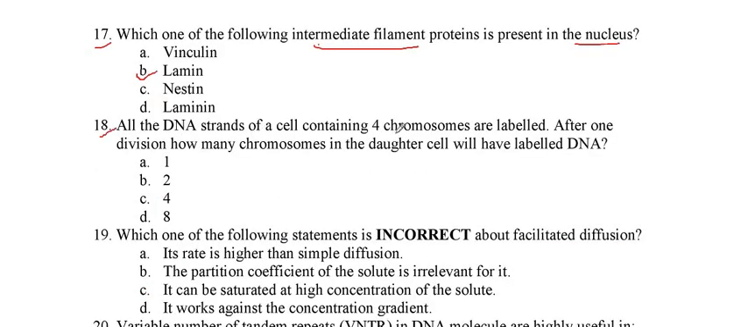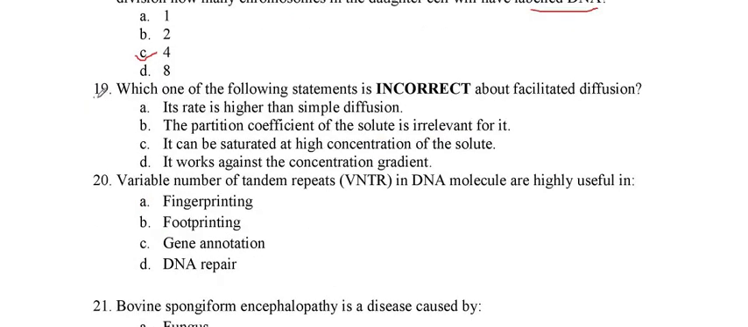All the DNA strands of a cell containing 4 chromosomes are labeled. After one division, how many chromosomes in the daughter cell will have the labeled DNA? Because all the 4 chromosomes are labeled, after one division what will happen? Half of the DNA remains and the other half will be newly synthesized, but all the 4 chromosomes will be present in the cell. So in the daughter cell all will have labeled DNA, because half of each is labeled. So the answer is C. Now we will see the next question, question number 19.